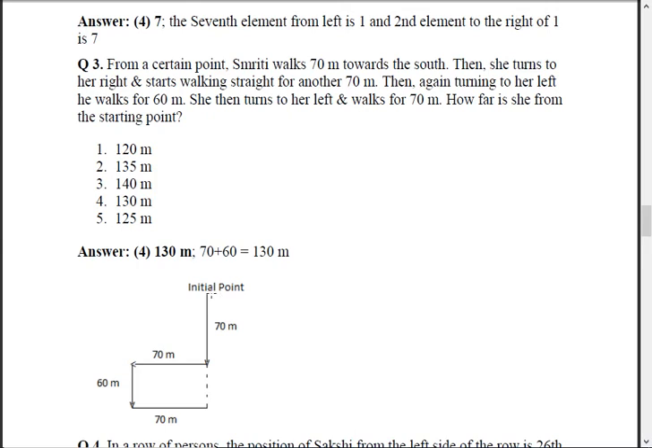Start marking. See here, initial point, towards south. Mark south. Then turn right, 70 to the right. Then 60 to her left. And then again 70 to her left. See this, here. So she is over here now. So from the starting point, how much? 70 plus 60, 130. So she is 130 away from the starting point.